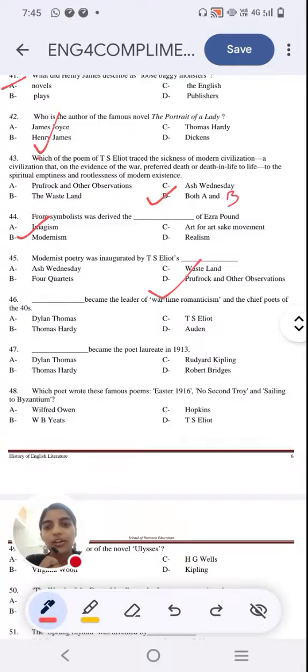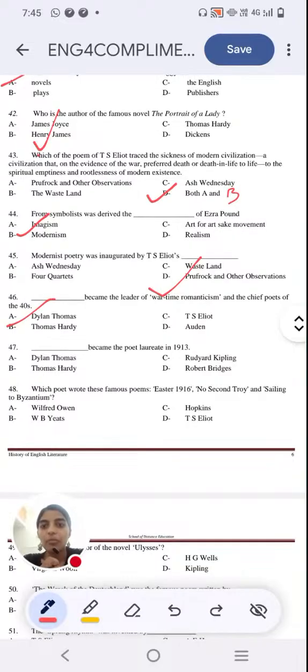Next question. Who became the leader of wartime romanticism and the chief poet of the 40s? Is it Dylan Thomas, Thomas Hardy, T.S. Eliot, Auden? The keyword is war romanticism, war poet, and the time period is 1940s. The right answer is option A, Dylan Thomas.